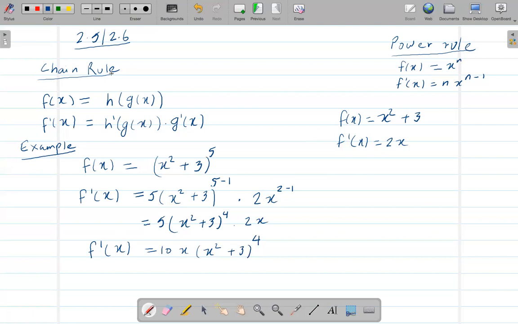Let's do another one. Let's say f of x is equal to the square root of x to the power 3 plus 2x.